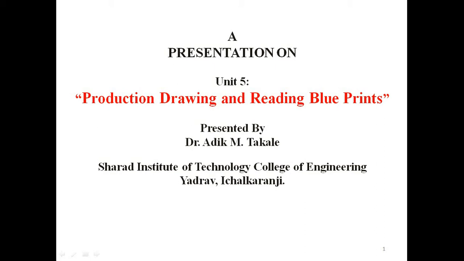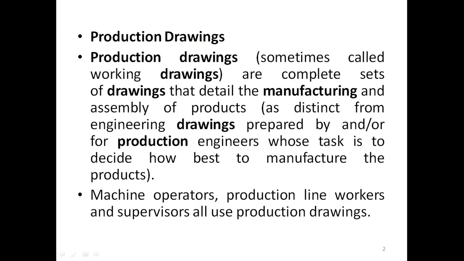There are various types of drawings, such as part drawing, production drawing, and assembly drawing. In this lecture we are going to study production drawing and, related to that, the reading of blueprints. Now, production drawing is sometimes called a working drawing. This production drawing is a master drawing in the industry, and so it is called a working drawing.